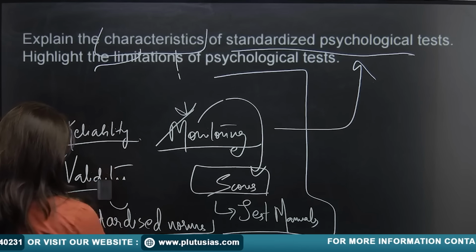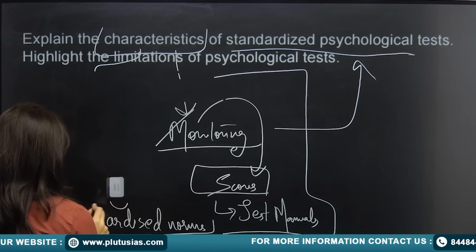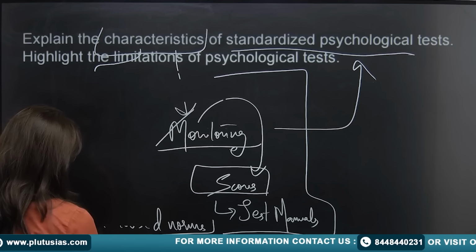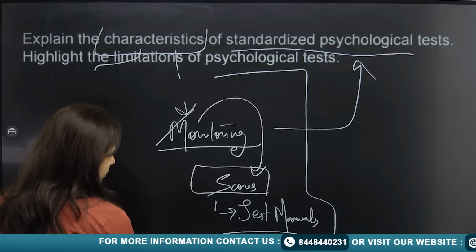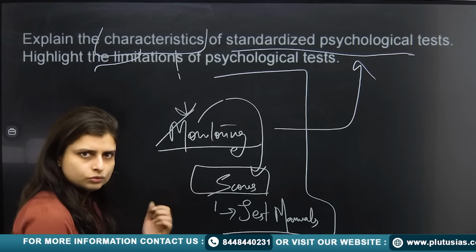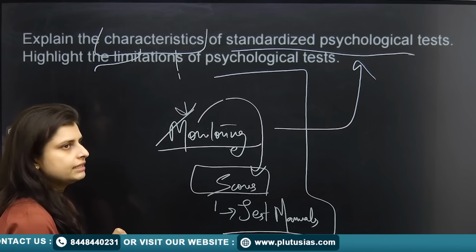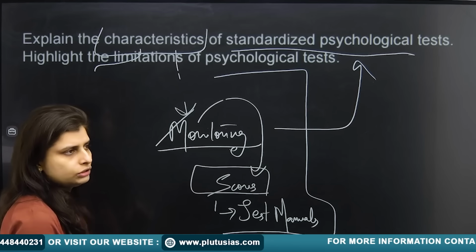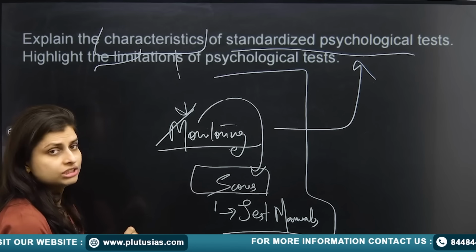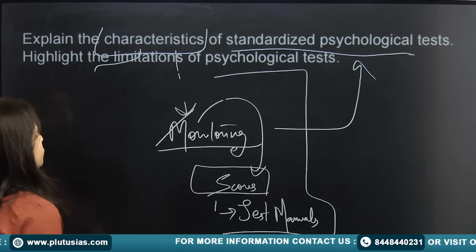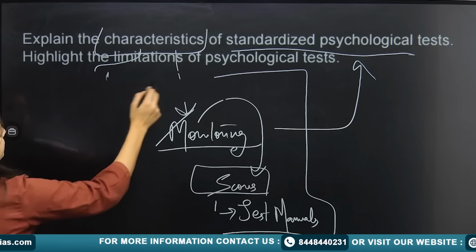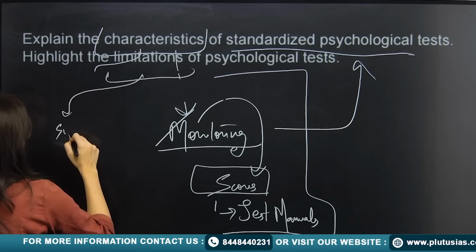So here you will write about Bandura's theory, Daniel Goleman's theory, B.F. Skinner's theory, everything. So limitation part, you can say subjectivity is there.